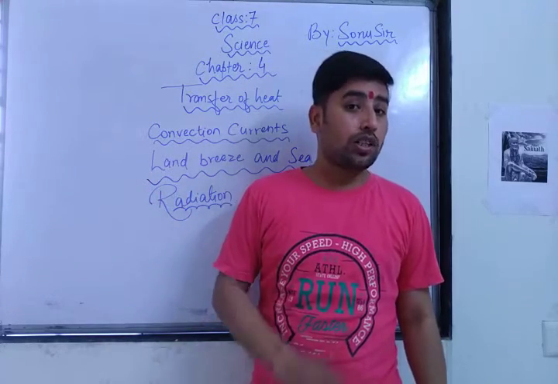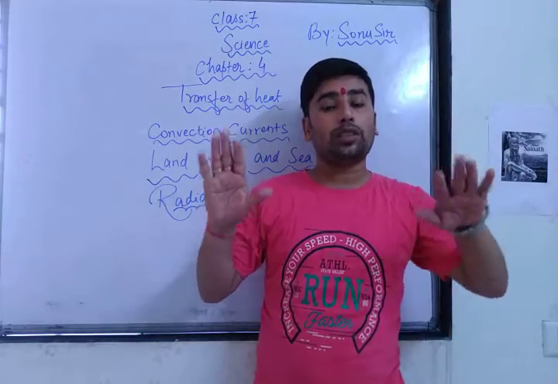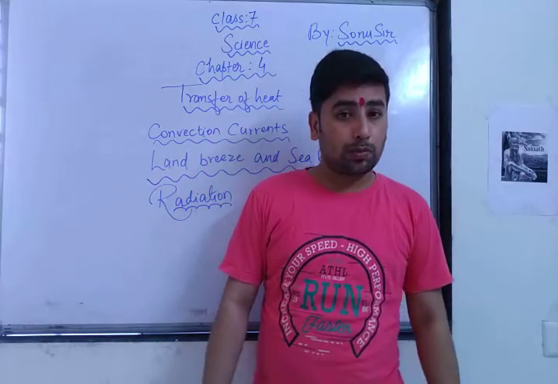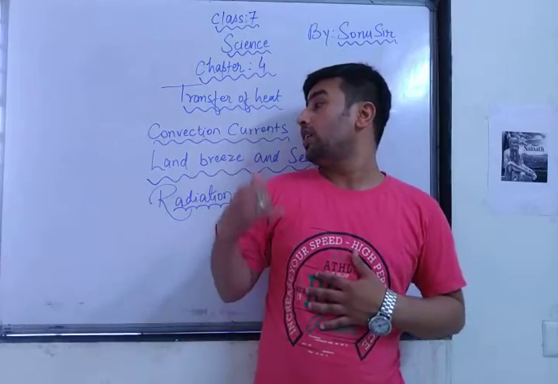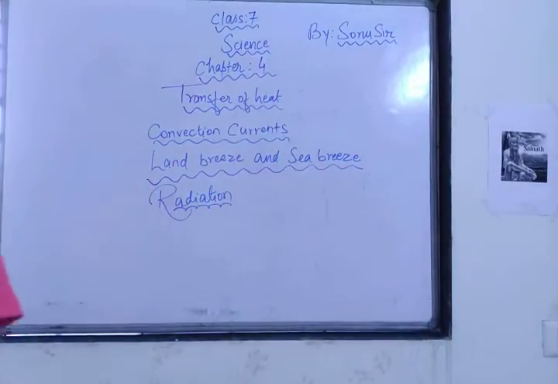And we have studied a process called convection, that hot air rises up and cool air comes down. In this process, especially, we are going to discuss the convection current. First of all, you should know what is convection current. The continuous movement that is seen when a warm substance rises and a cooler substance settles down in its place is called convection current.